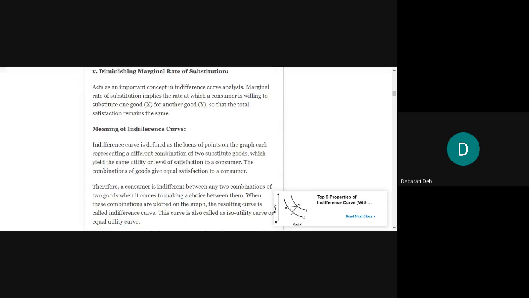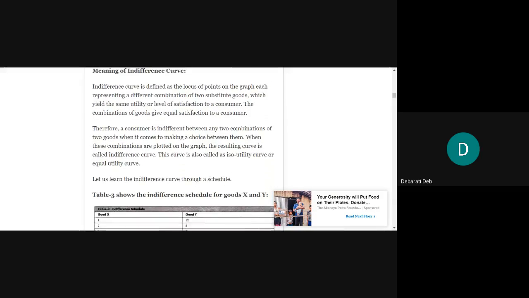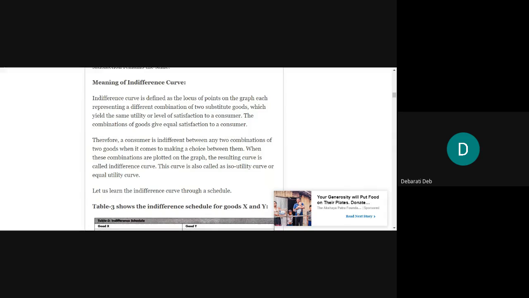Let us study the indifference curve. It will be better for us to understand. What is this indifference curve?